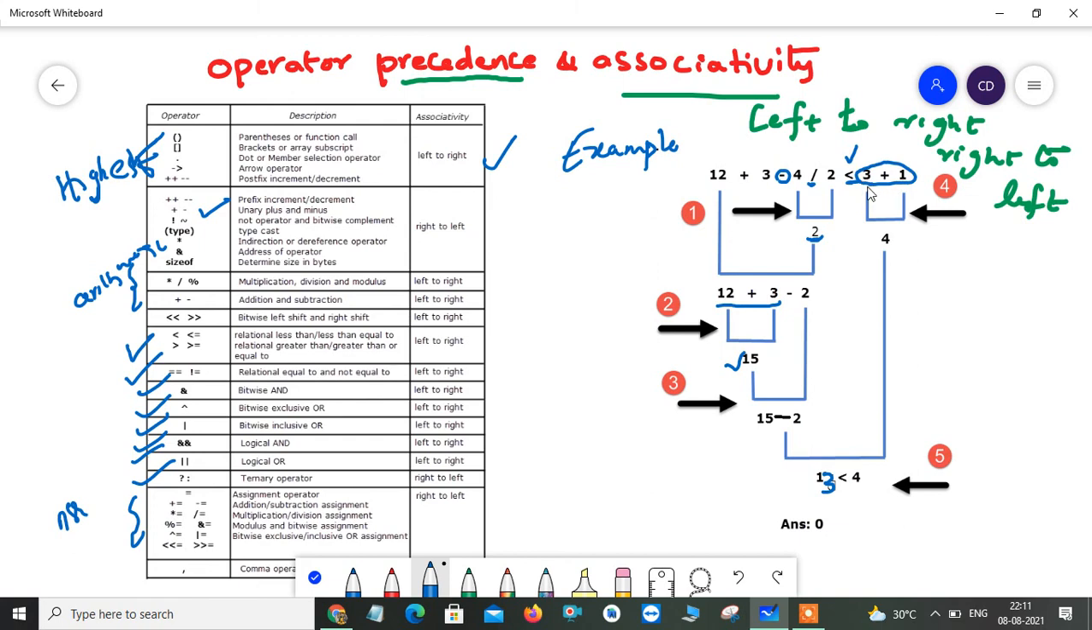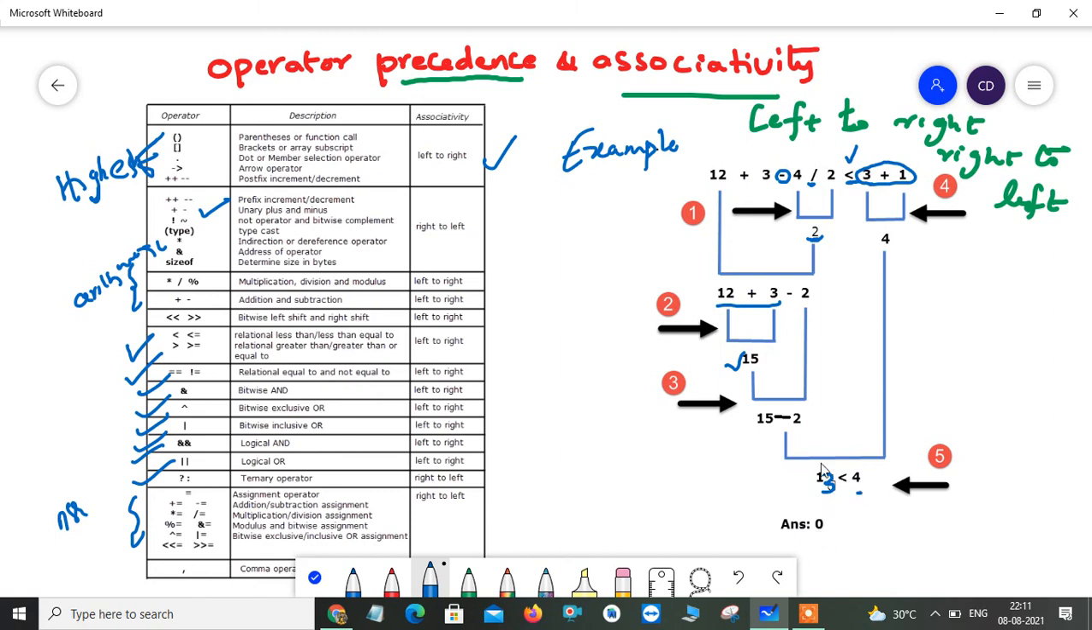Means you can add 3 to 1. See, this you are going to evaluate from right to left. So 1 is added to 3. Now you are getting your answer as 4. So now the answer of this entire left expression is 13. So now it is compared with 4. So is 13 less than 4?